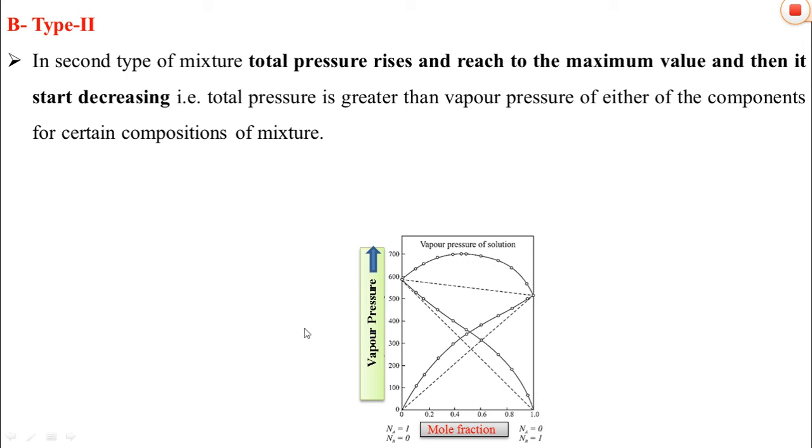In this diagram of vapor pressure, on the x axis we can see the composition or mole fraction of the constituents A and B, and on the y axis we can see the vapor pressure of constituent A and constituent B, and this dark line shows the partial pressures of the constituents A and B. In the second case, the total pressure of the mixture rises to a maximum value and then it starts decreasing.